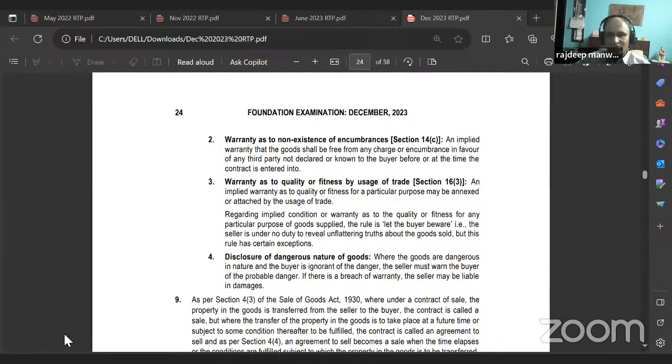Actually, as for 40 marks, you should be setting aside 1 hour, 12 minutes for business correspondence and reporting, and 1 hour, 48 minutes for business law. But my suggestion is finish off your business correspondence and reporting in 1 hour. And if you get it before 1 hour, also okay. Then focus your time on this.